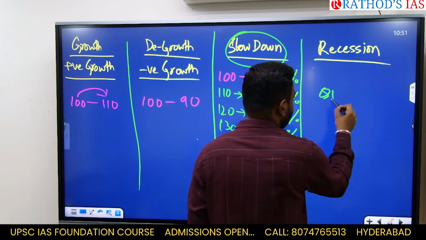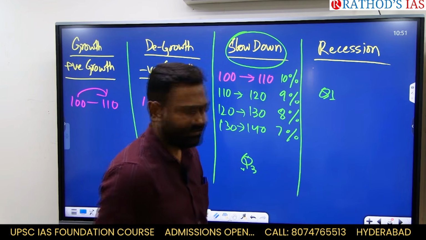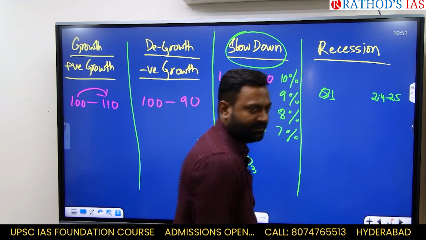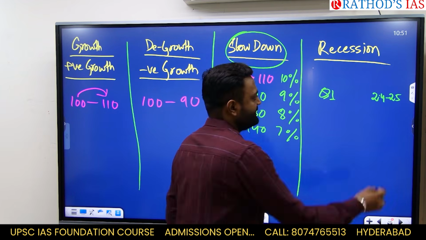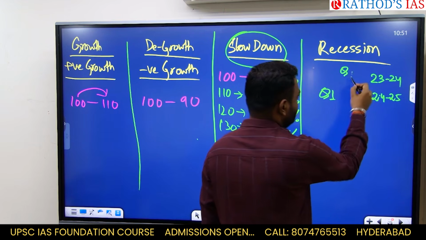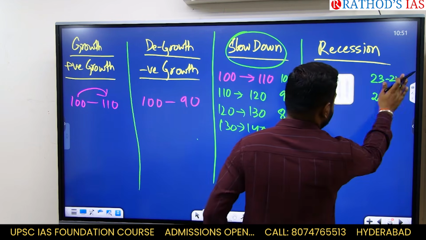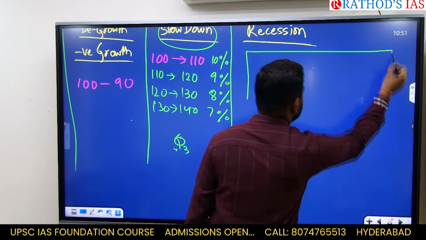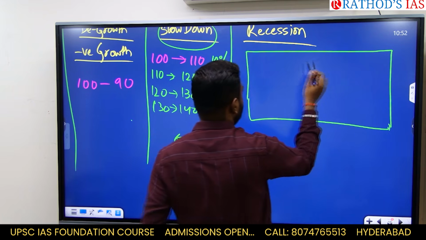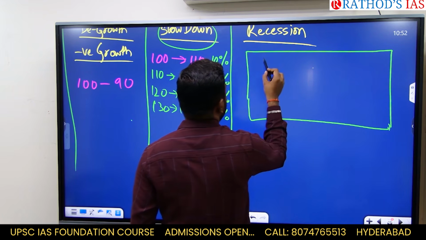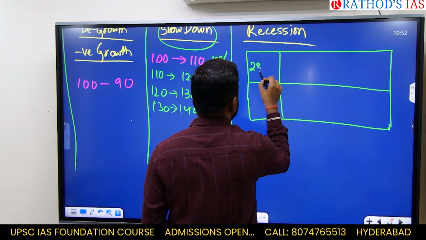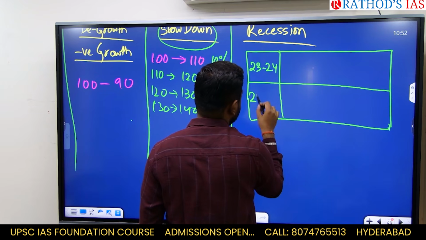You are checking quarter 1 of a year. Let us suppose the year is 24-25. So what will you do? You will check it in comparison to quarter 1 of 23-24. I'll make a table. This is year 23-24, this is 24-25.